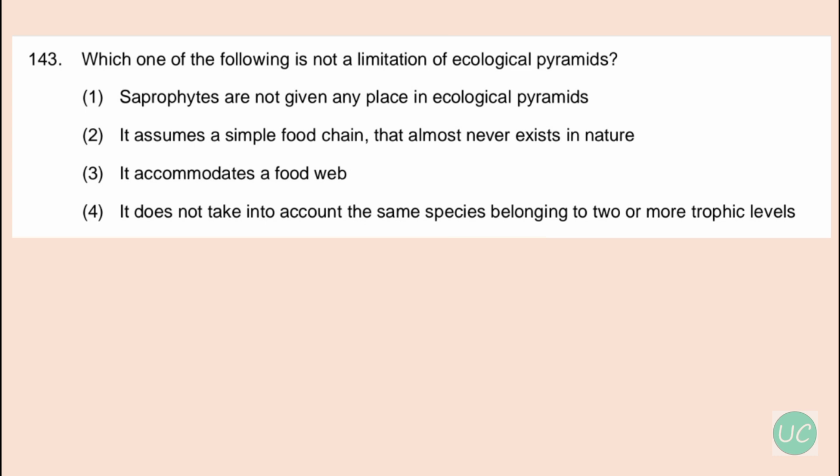So this is wrong. Ecological pyramid does not accommodate a food web, and so this option is the answer, that it accommodates a food web is not a limitation of ecological pyramids. And number 4, it does not take into account the same species belonging to 2 or more trophic levels. So this is also correct. So over here option number 3 is the correct answer.